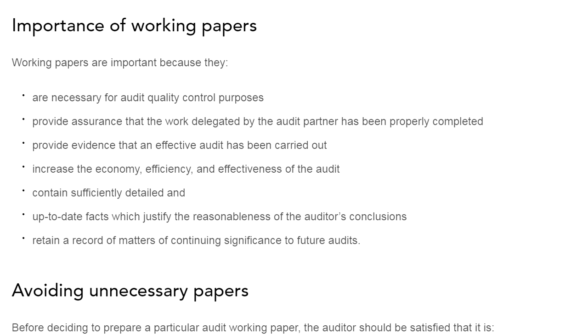They contain sufficient appropriate details which the auditor has obtained during the course of the audit, and that's why these are documented in the working paper. They also help to update the facts which justify the reasonableness of the auditor's conclusion. Whenever the auditor gives an opinion, these working papers are the basis on which the opinion was given, to check that the conclusions were correct, appropriate and reasonable.